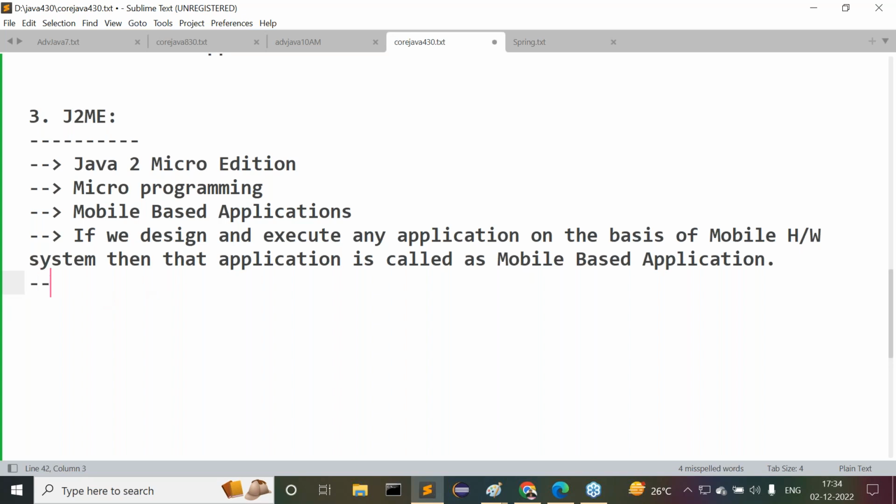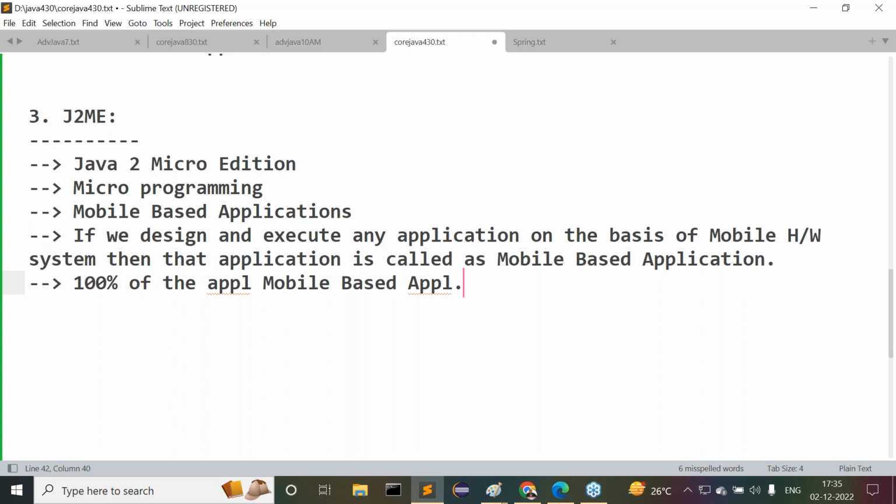That's okay, fine. Now tell me, how many applications are mobile-based applications? So many applications are available nowadays. 100% of the applications are mobile-based applications. Nowadays, in every area a mobile-based application is available, for every domain. Even for distributed applications I said 95%, and for standalone applications 5%. But here, 100% of the applications.